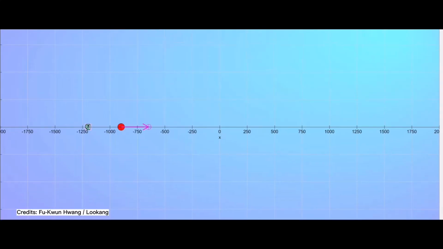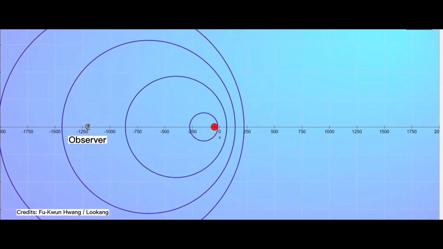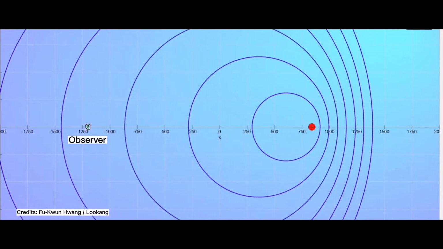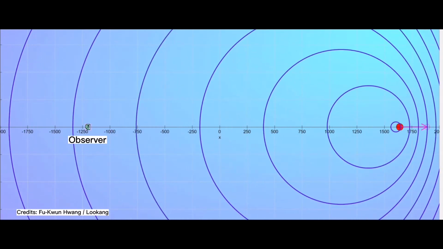Before going further, we first need to understand what Doppler shift is. Say we have an object emitting sound waves. Notice how the waves are spread out behind it and bunched up in the front. An observer behind it would hear waves of longer wavelength or lower pitch, like an ambulance moving away.